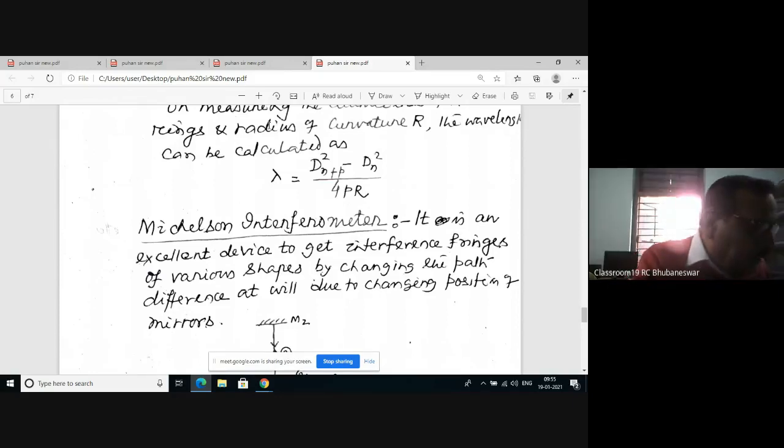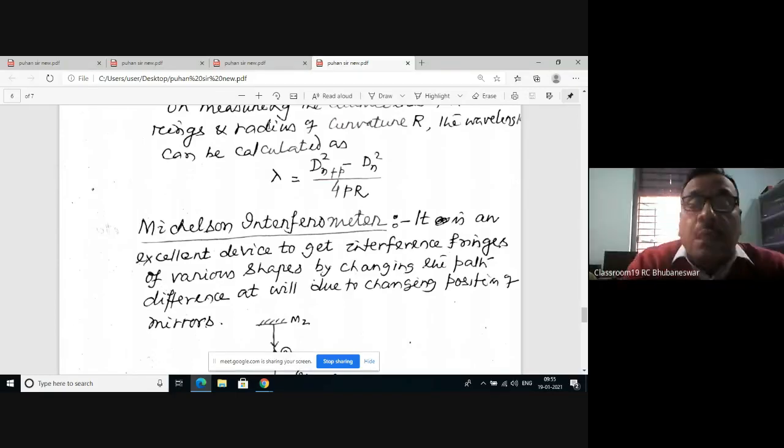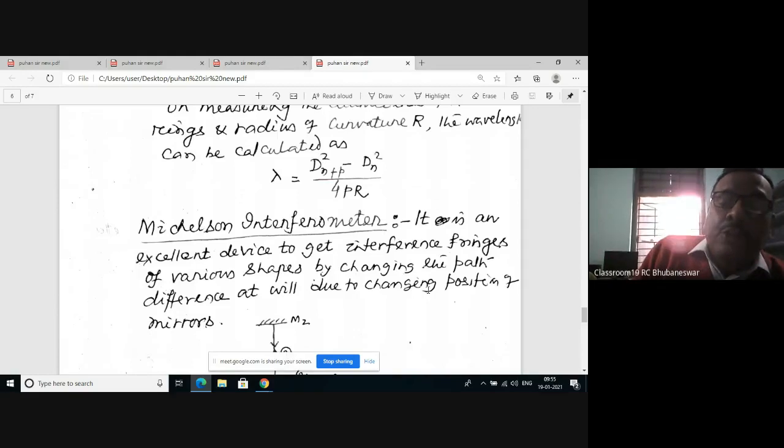Michelson interferometer. Michelson is the name of a scientist, and he devised an excellent device to get interference rings of various shapes by changing the path difference at will, due to changing the position of the mirror.